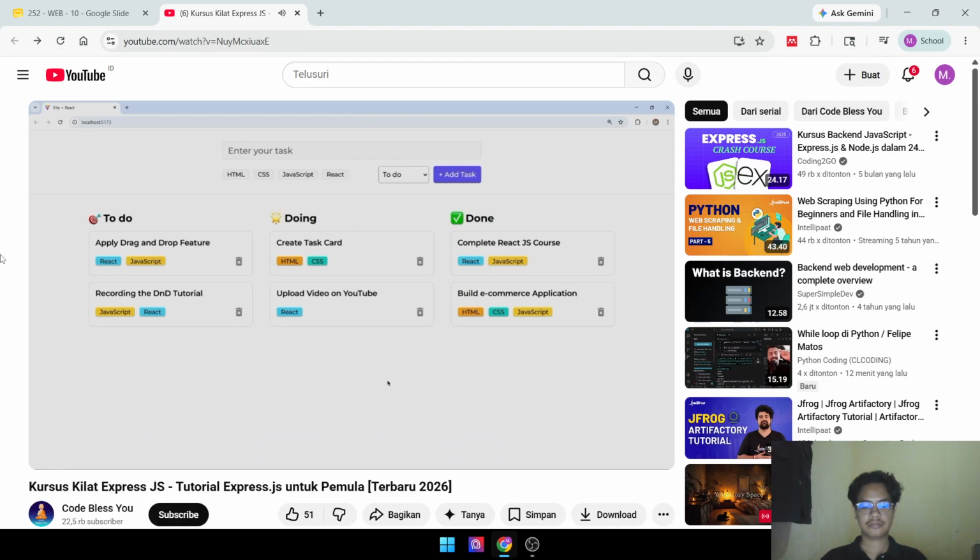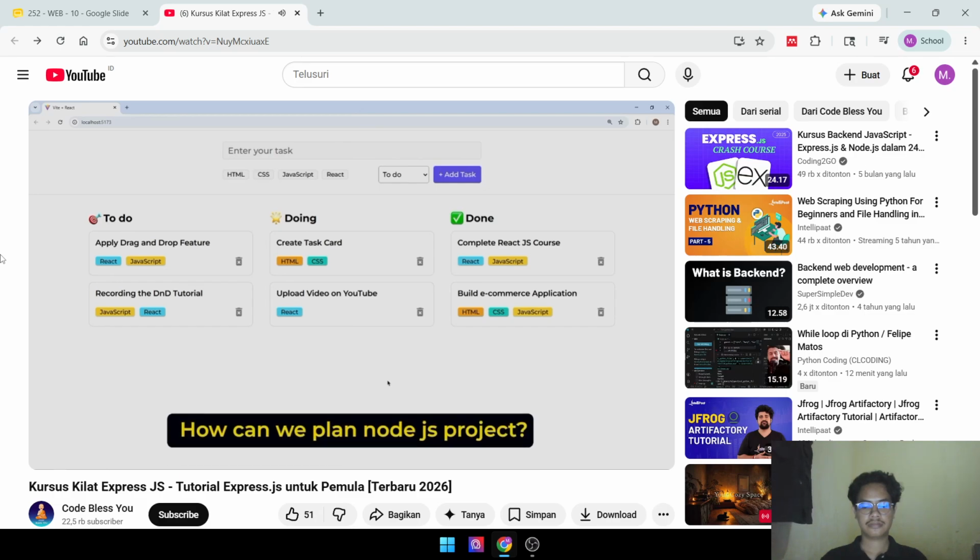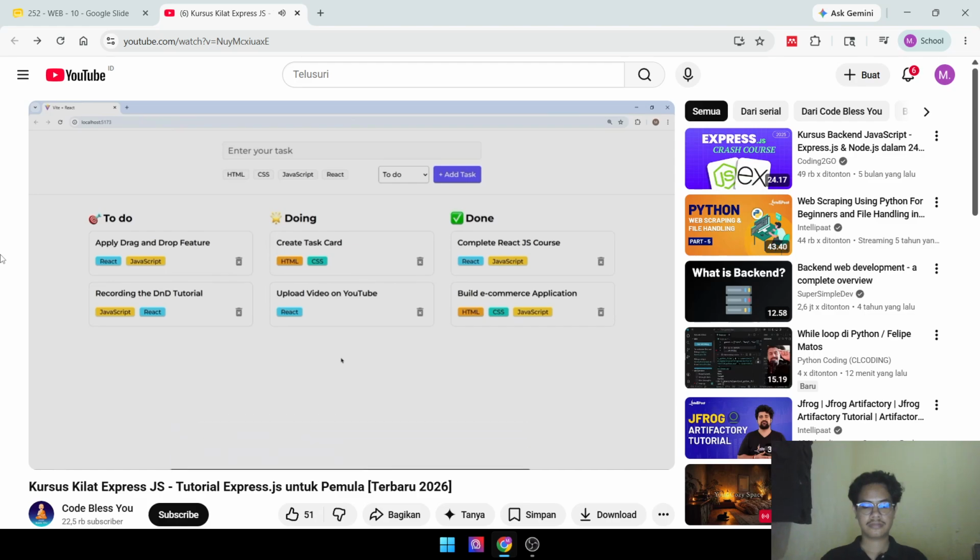Now you might ask, how can we plan a Node.js project? It is very simple. This is the method I use for planning my backend projects, even big projects. Instead of building the project first and then doing major modifications, it's better to spend a little time on planning before we start our project. For a backend project, creating a list of APIs is very useful because backend is almost all about APIs.